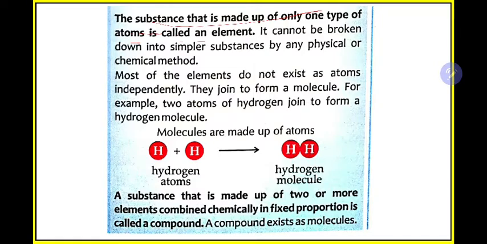Here what is happening, both the substances which you are mixing are of the same type, so they will not form matter, they will form an element. The substance is made up of only one type of atoms. For example, see here we are adding both hydrogen, not hydrogen and oxygen, not hydrogen and nitrogen, we are adding both hydrogen. If you are adding both the same type of atoms, the resultant will be known as an element.